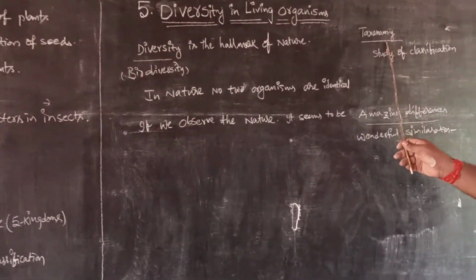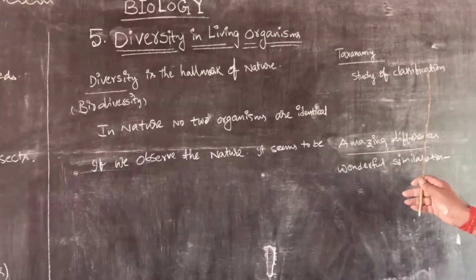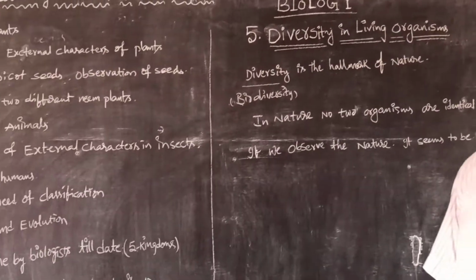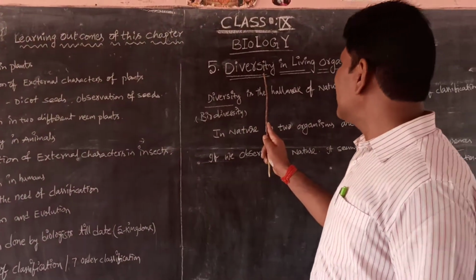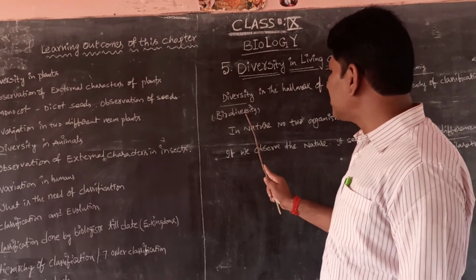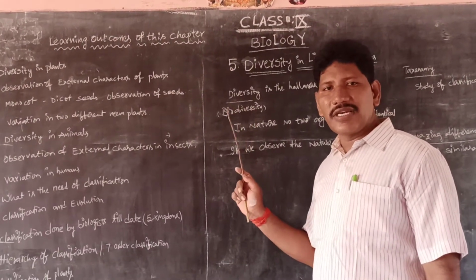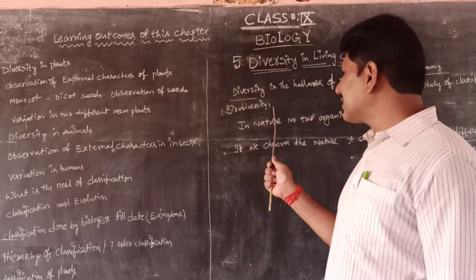Taxonomy is a branch of biology which studies classification, classifying the organisms. Apart from this chapter, diversity means biodiversity and its conservation. We already studied that in the 8th class. In the 8th class, we studied the chapter biodiversity and its conservation.